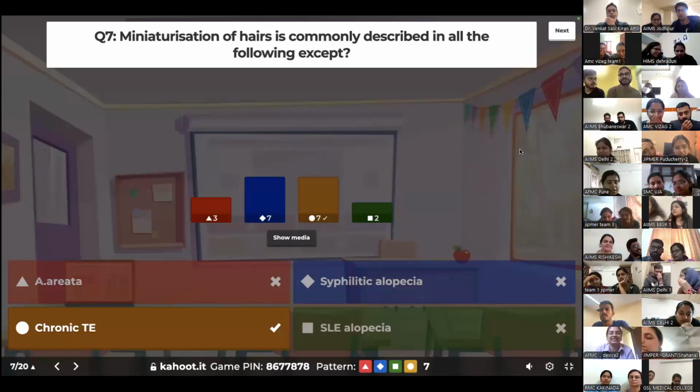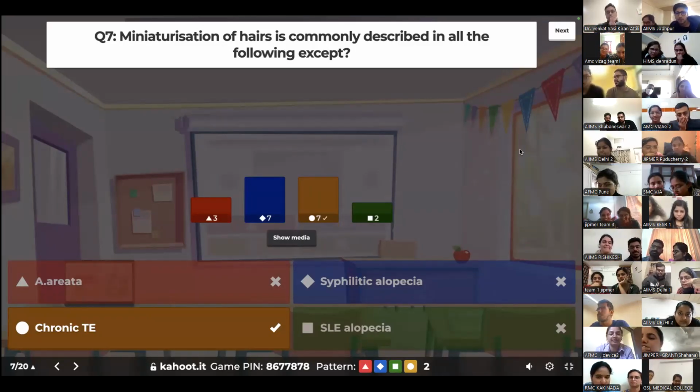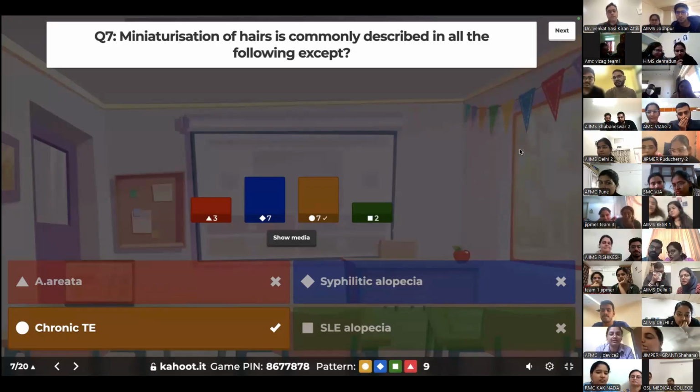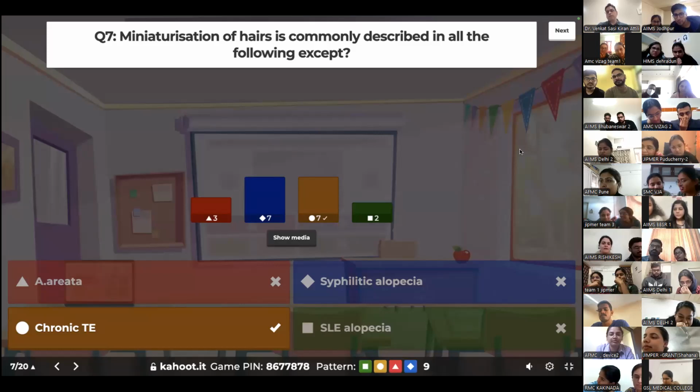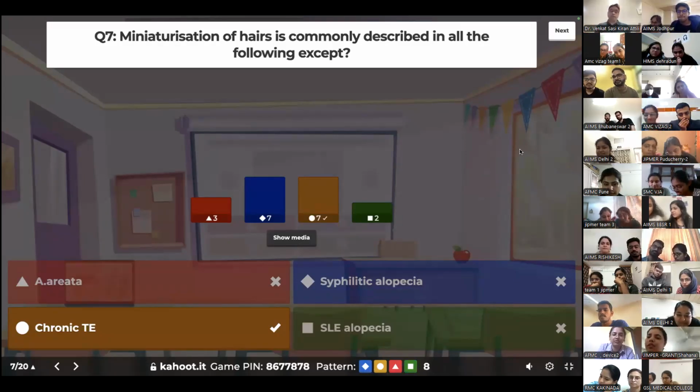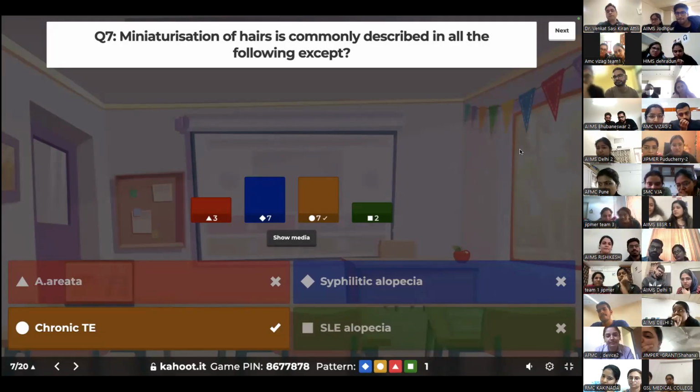So alopecia areata, syphilitic alopecia, and SLE-associated alopecia can all have overlapping features, which is miniaturization of hairs and also massive catagen. So this is seen in all these entities, in fact. Apart from chronic telogen effluvium, because if miniaturization is present, you then go on to androgenic alopecia. Normally in chronic telogen effluvium, you do a biopsy because you're not able to differentiate between alopecia areata, chronic alopecia areata, and maybe androgenic alopecia. So if you're seeing miniaturization of hairs, you won't call it chronic telogen effluvium, okay? So that's the correct answer.